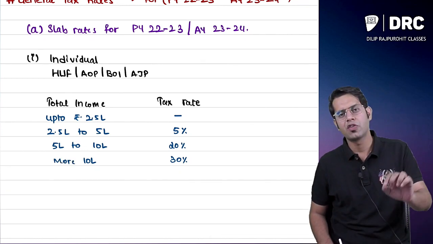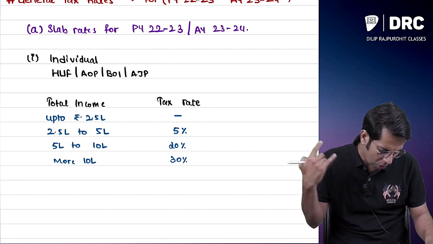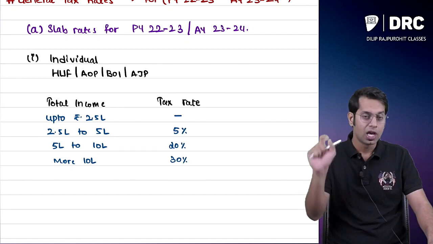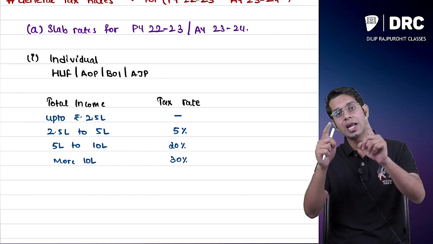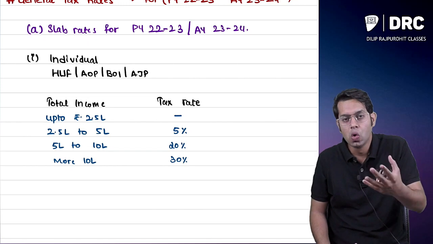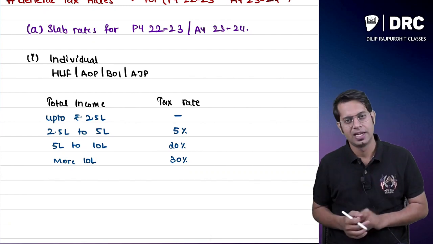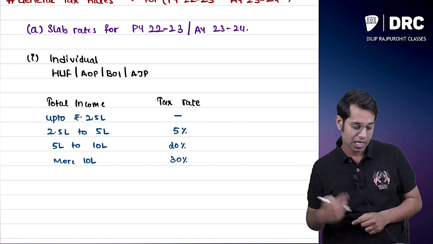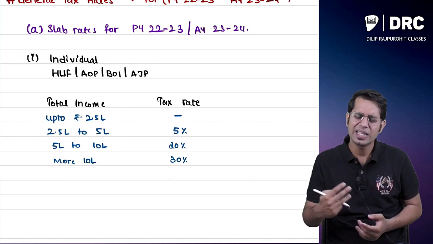Up to 2.5, no tax. 2.5 to 5, 5%. 5 to 10, 20%. More than 10, 30%. Up to 2.5, no tax. 2.5 to 5, 5%. 5 to 10, 20%. More than 10, 30%.